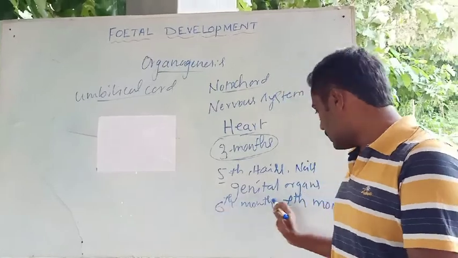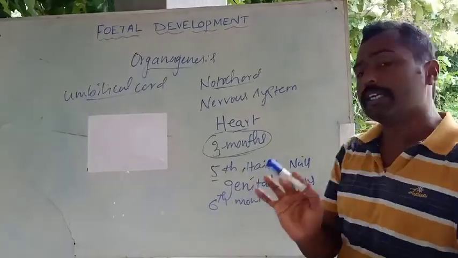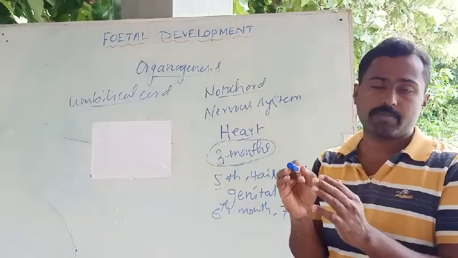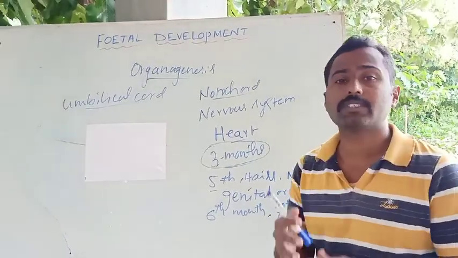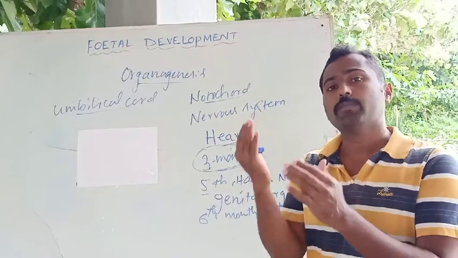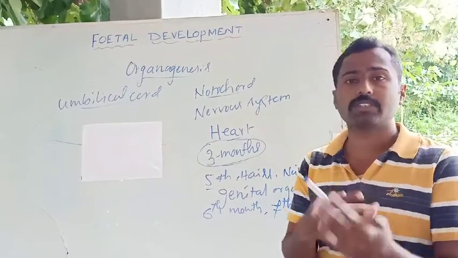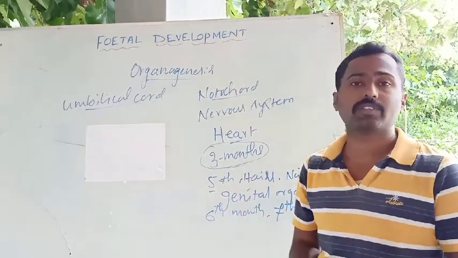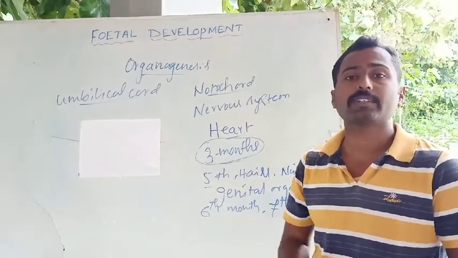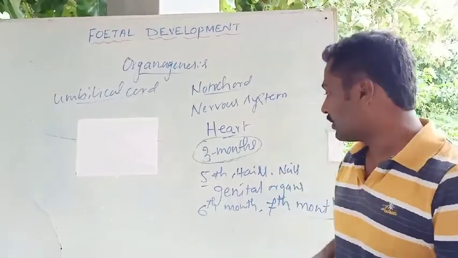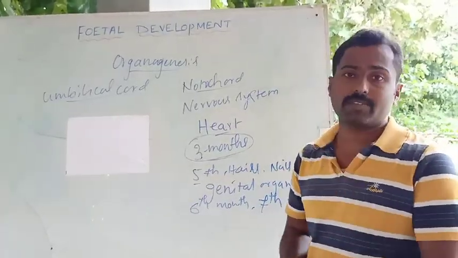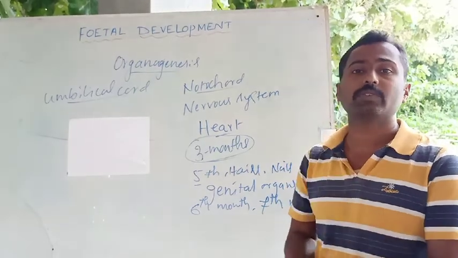But most organs are completely developed at the 7th month. If parturition or delivery takes place in this condition, that is what we call stillbirth, which means delivery before the standard duration. We have observed this in many cases. For delivery at the 7th month, the chances of survival of the baby are very less. It needs intensive care.